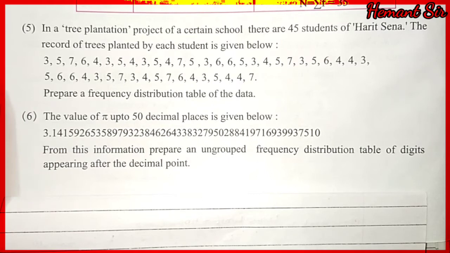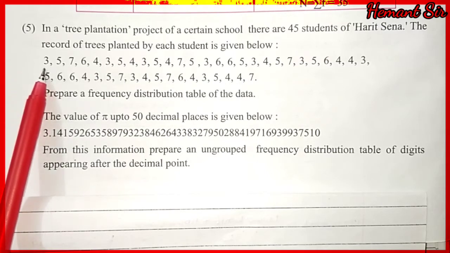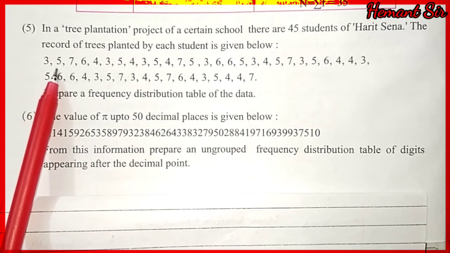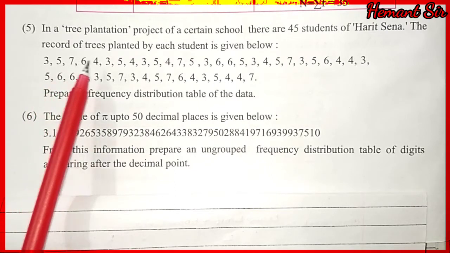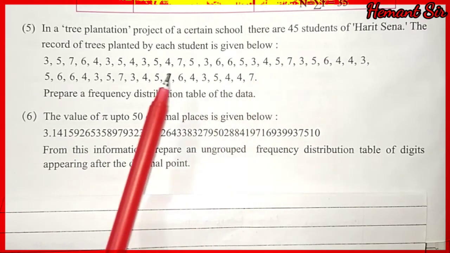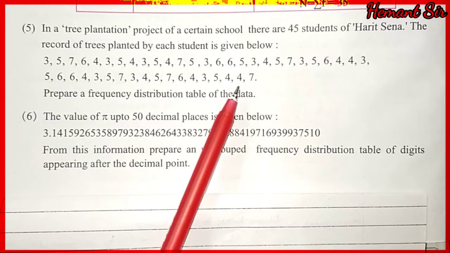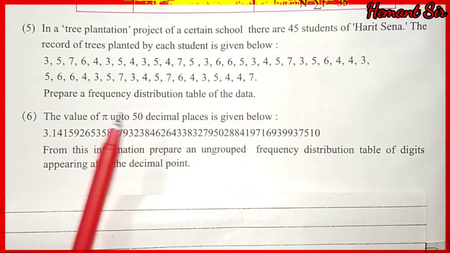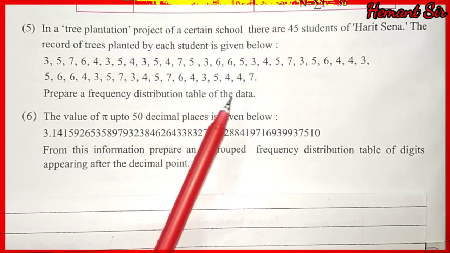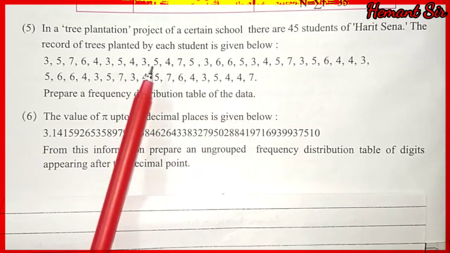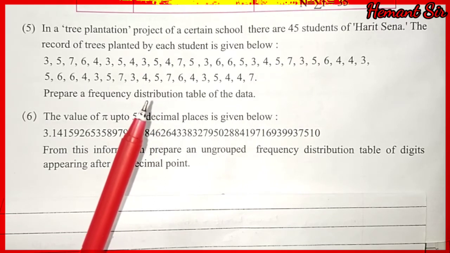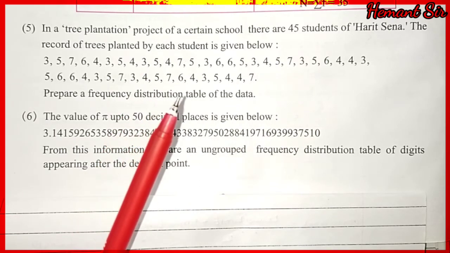Okay, so like the first student has planted 3 plants, the second student planted 5 plants, 7 plants and so on. Okay, so there are a total of 45 students who have planted these different numbers of plants. Now the question says prepare a frequency distribution table of the data. Okay, this is the data. You have to prepare the distribution table, or we can say the frequency distribution table.